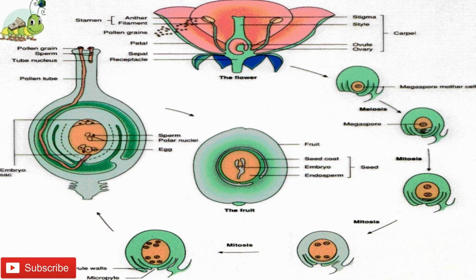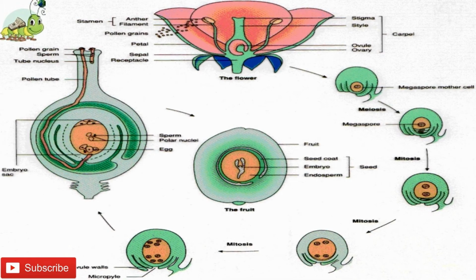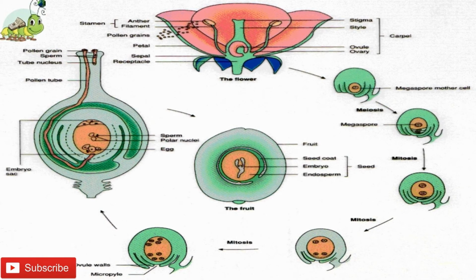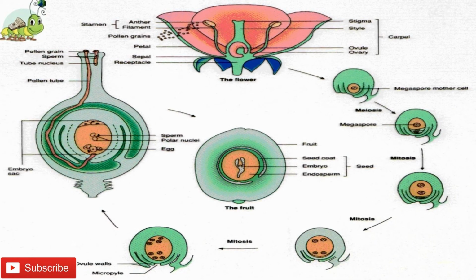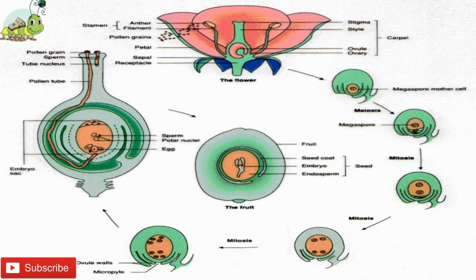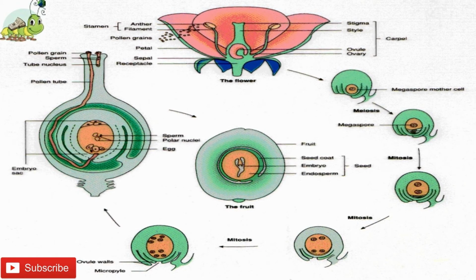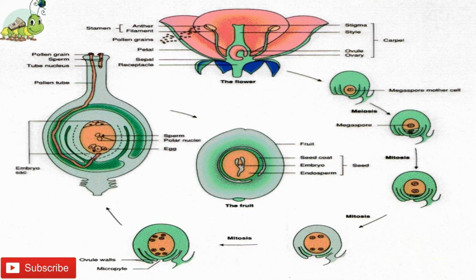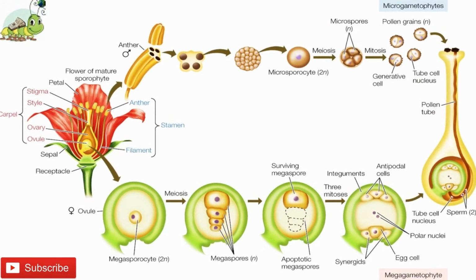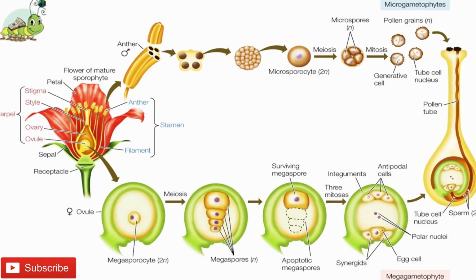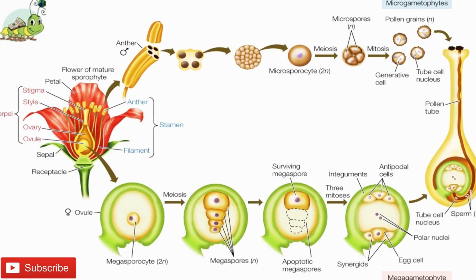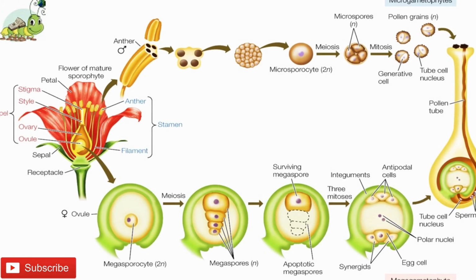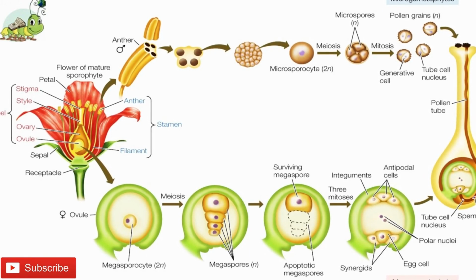The functional megaspore forms the female gametophyte or embryo sac. The nucleus of the megaspore divides into 2, 4 and finally 8 daughter nuclei, 4 of which are located at each pole. One nucleus from each pole migrates to the center to form 2 polar nuclei, which further fuse to form a diploid fusion or secondary nucleus. 3 nuclei at the base of the embryo sac form antipodal cells. The remaining 3 nuclei at the micropylar end get surrounded by cytoplasm to form pear-shaped cells.